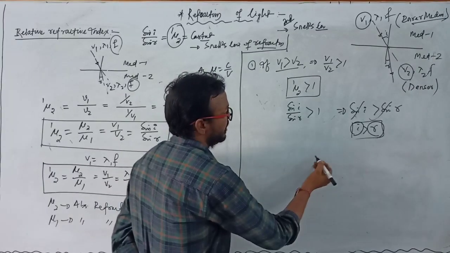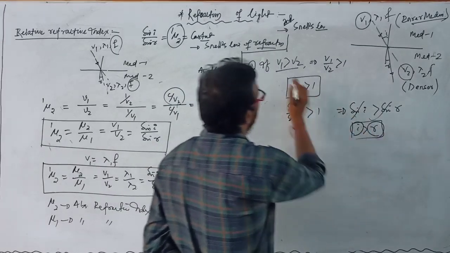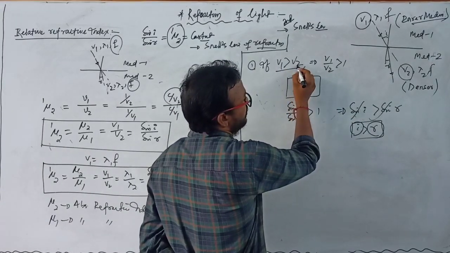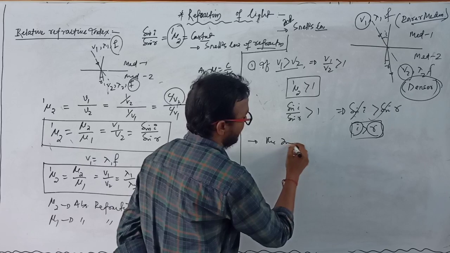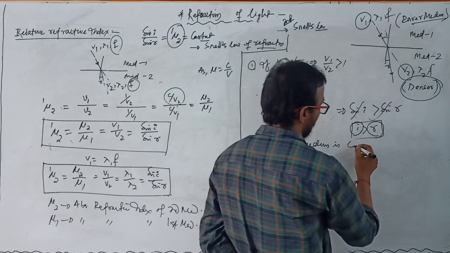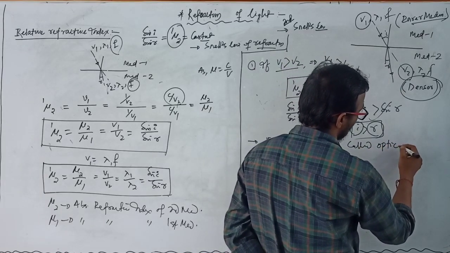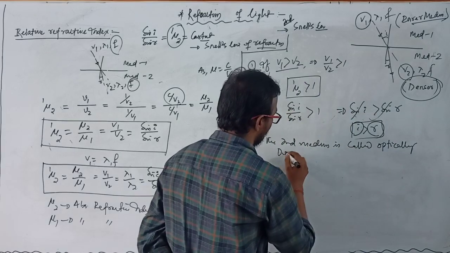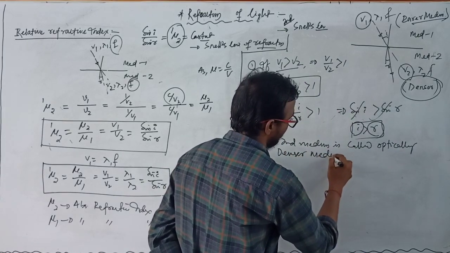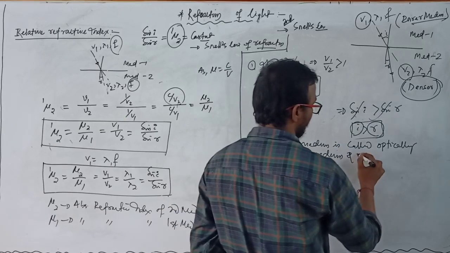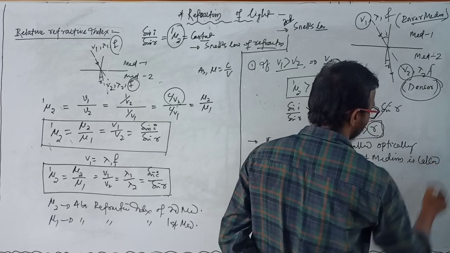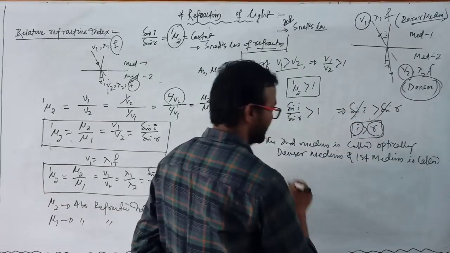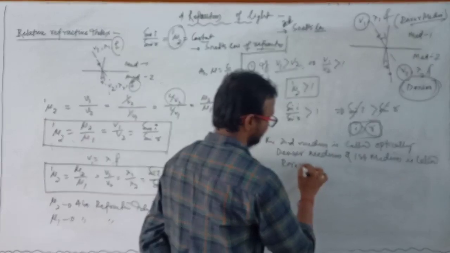So in this case, when velocity v1 is greater than v2, then the second medium is called optically denser medium or heavy medium, and fast medium is called rarer medium.